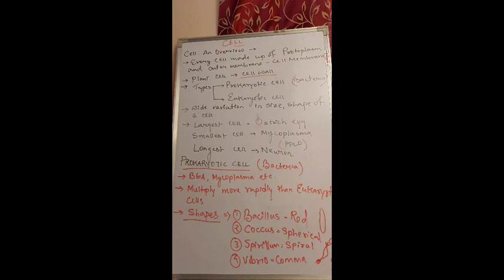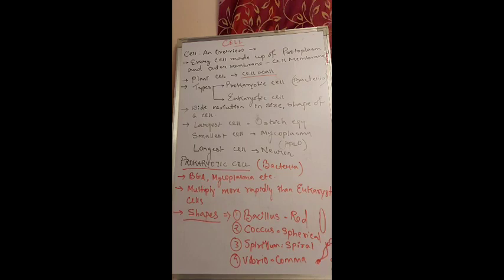So if we see a plant cell, the main difference is that outside the cell membrane the cell wall is present, which gives the shape and rigidity to the plant cell, and the animal cell is devoid of that cell wall.